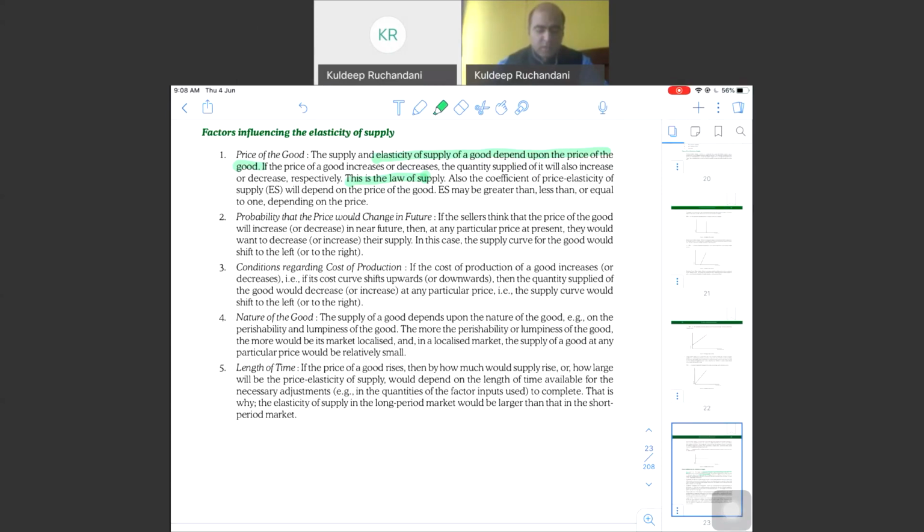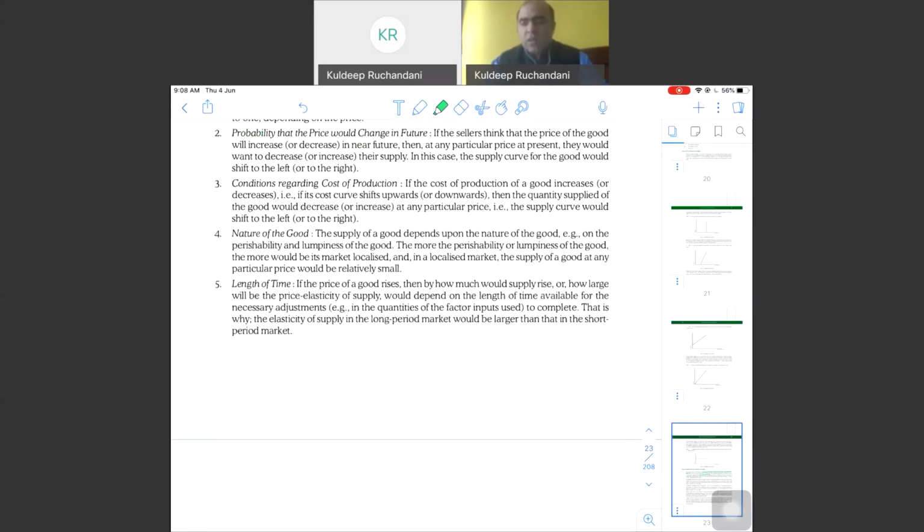Nature of goods. If the goods are of perishable nature, they cannot be stored for a long time. So the size of market available also will be very small. I cannot transport the goods to a very distant location, so the market will be localized. Clear? It will also have an impact. So depending on the nature of goods, the more the perishability, the more localized the market would be.